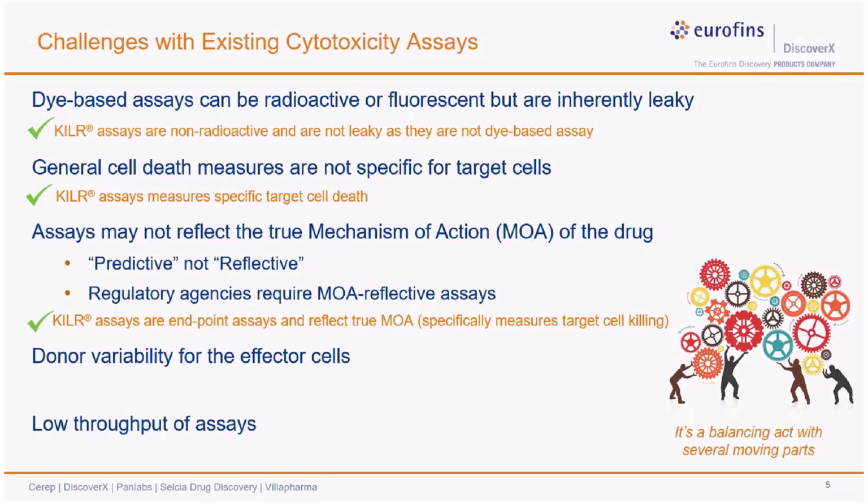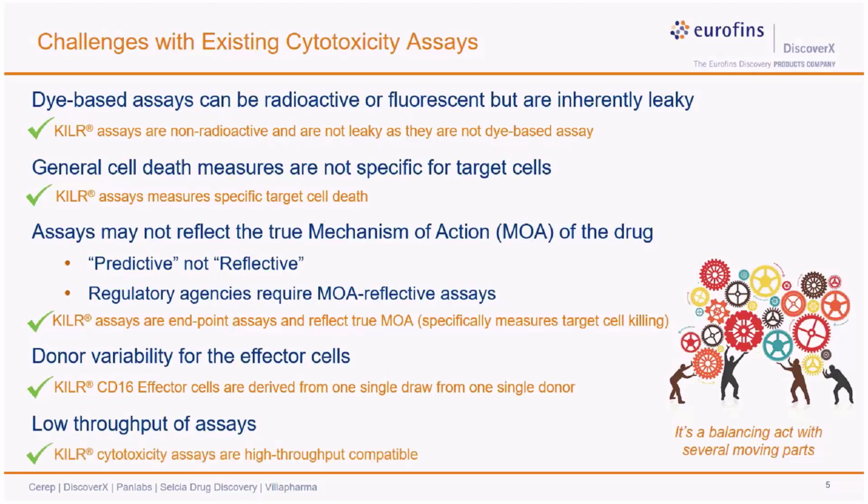So these assays are perfectly acceptable as they are reflective of the drug MOA, which is target cell killing. Now we do offer effector cells which are derived from a single donor and are thus able to remove any donor associated variability from the ADCC assay. And lastly, our killer assay platform is compatible to run in a high throughput format. We have successfully run assays in 384-well format using many different cell backgrounds.